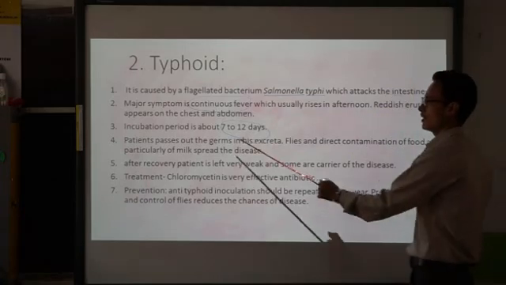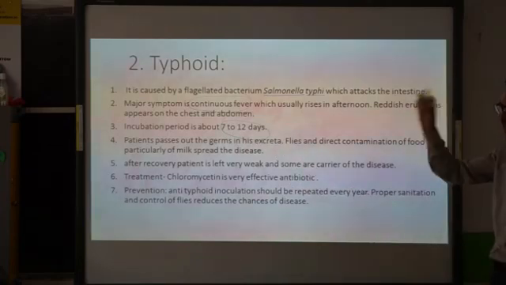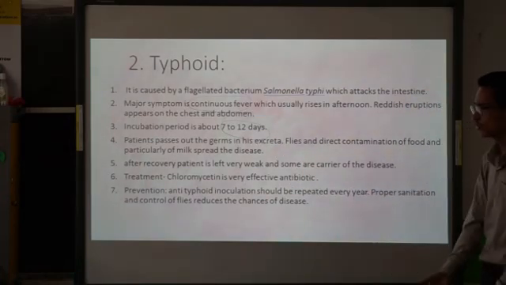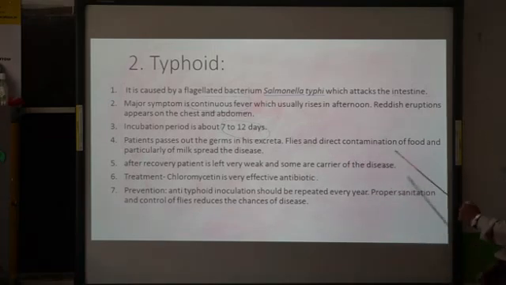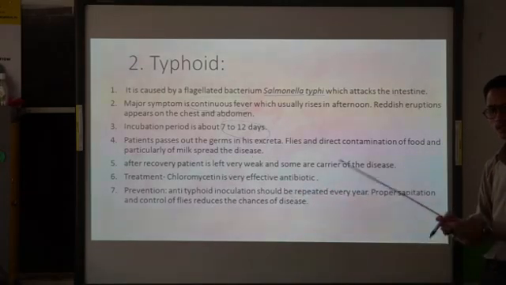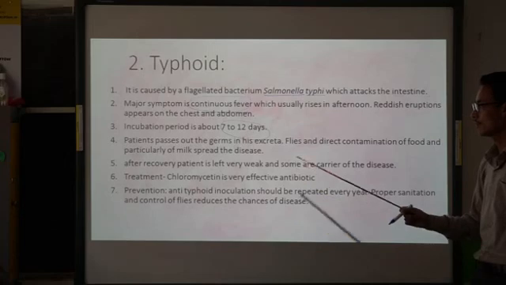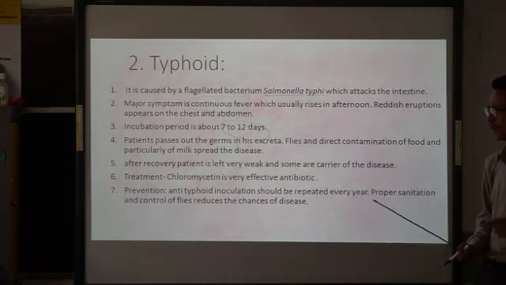The patient passes out the germs in excreta, so here also the germs that cause typhoid will pass out from the body through the excreta. Now flies and direct contamination of food are the modes of transmission. So mainly the germs will be transmitted by the help of the flies and also by direct contamination of the food.